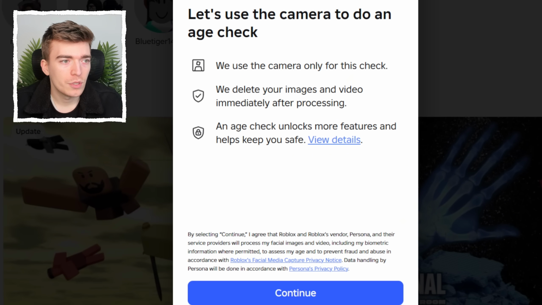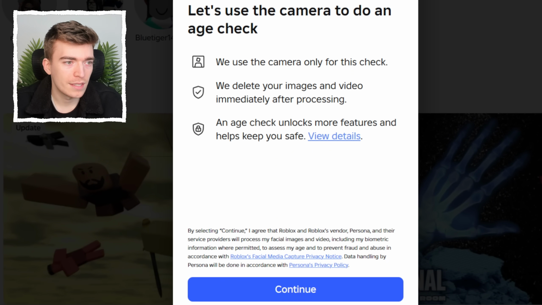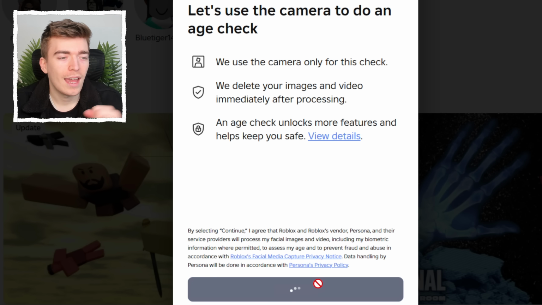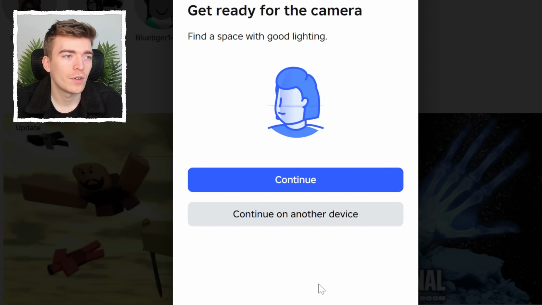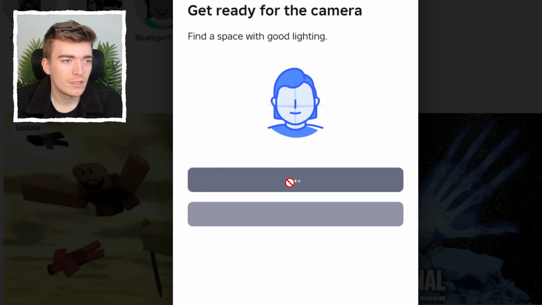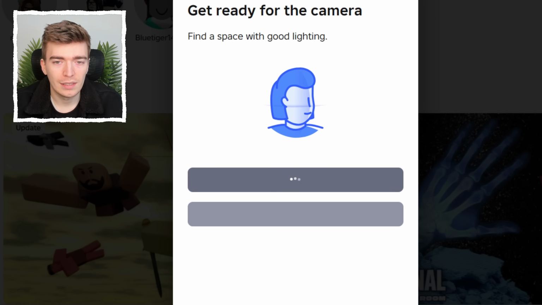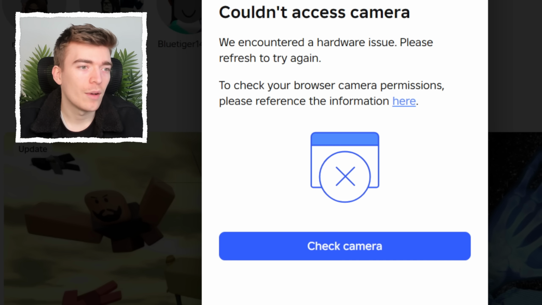Let's use the camera to do an age check. We'll use your camera for this check. We delete your images after processing. An age check allows more features. Let's press continue. Hey, scan my face. Get ready for the camera. Okay, let's go. Do I want to allow it? Okay, it's not going to allow my camera because I'm using it to film this video.